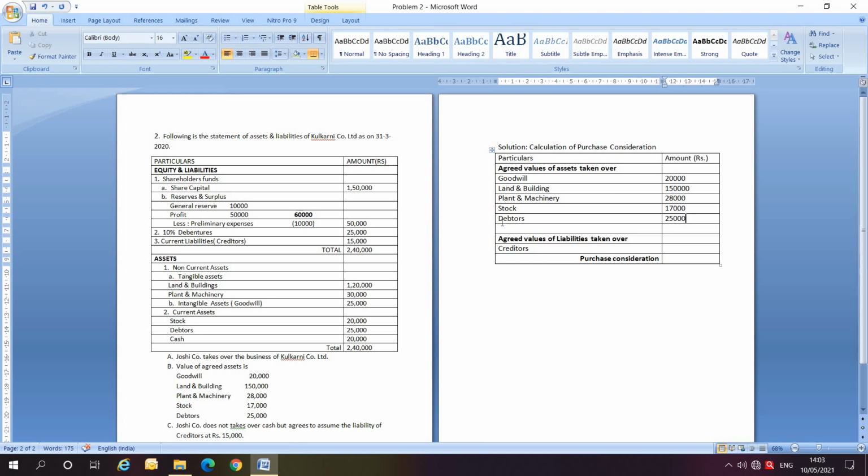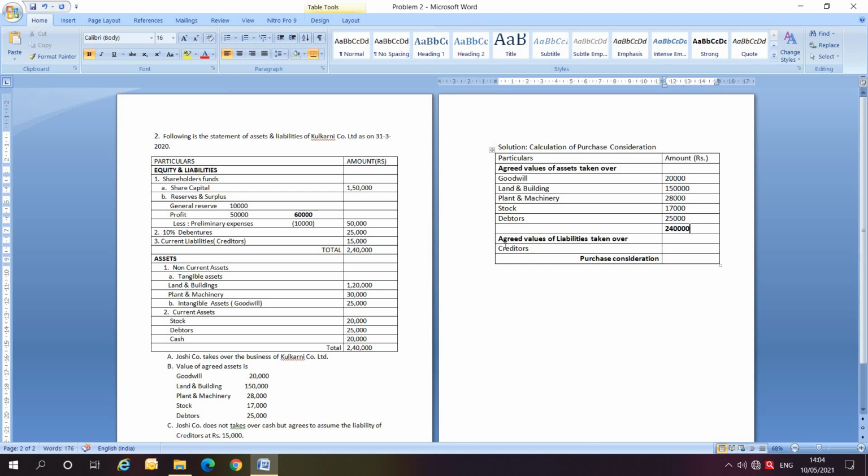So these are the only assets which are taken over. We have to total this column: 20,000 plus 1,50,000 plus 28,000 plus 17,000 plus 25,000. So it amounts to 2,40,000.